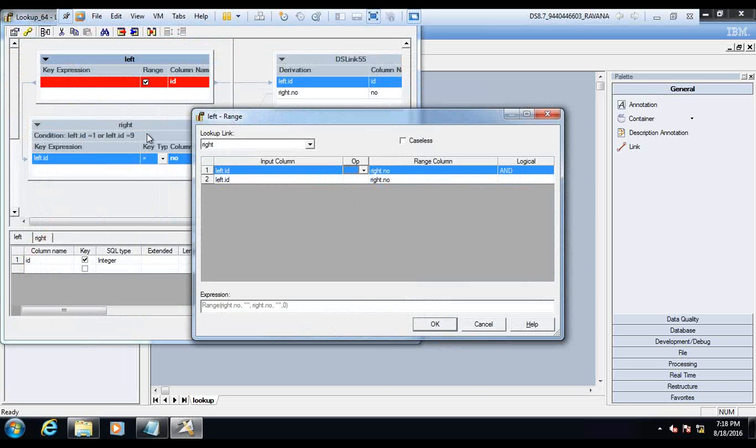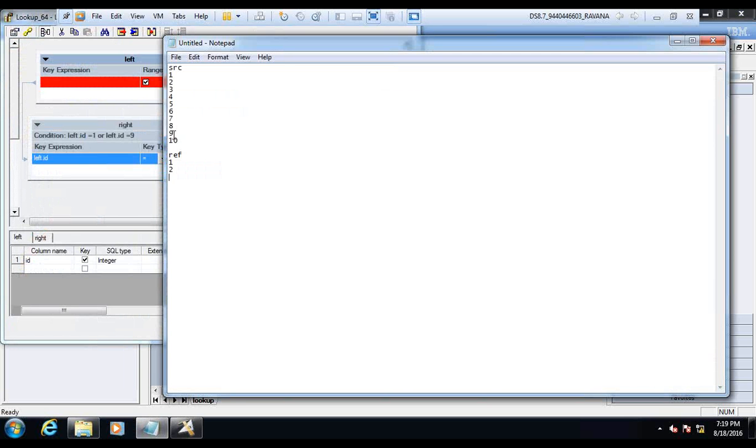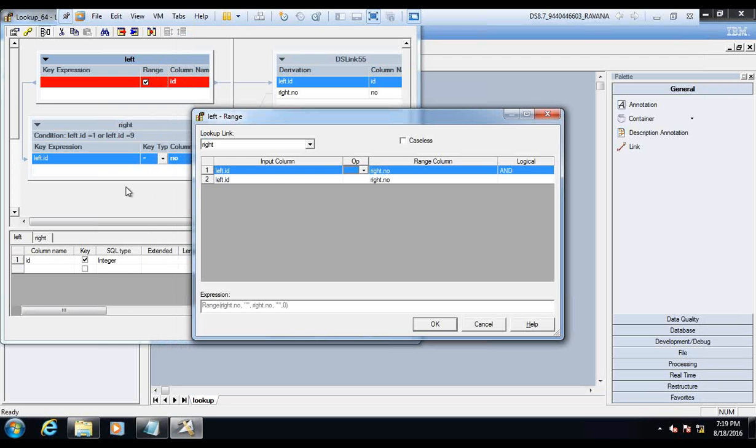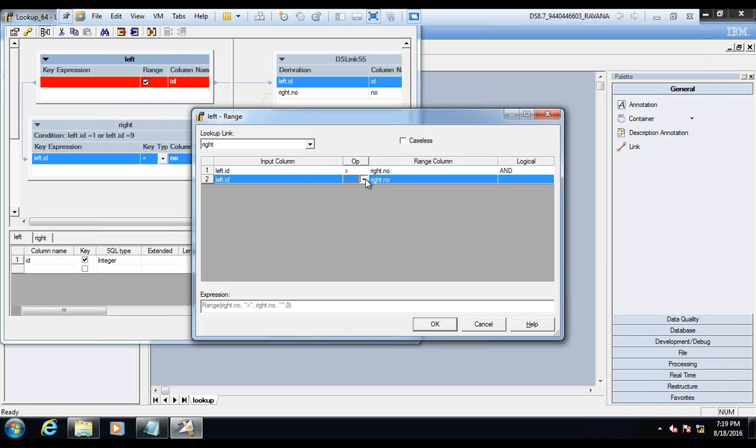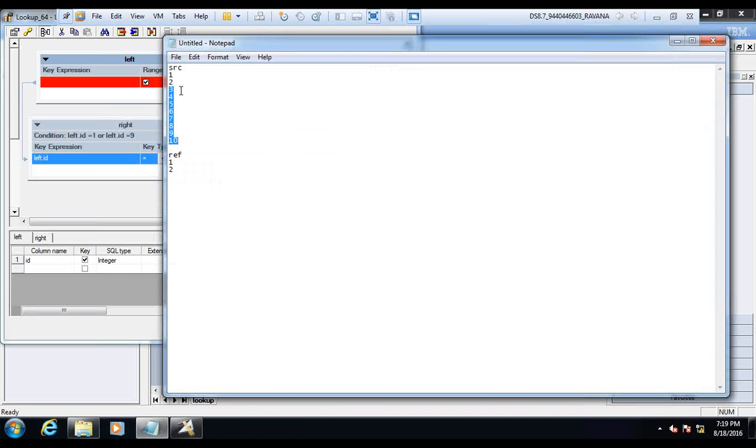Similar to the conditions I have done, I can say ID greater than the range number, so from 3 it will come: 3 4 5 6 7 8 9 10.